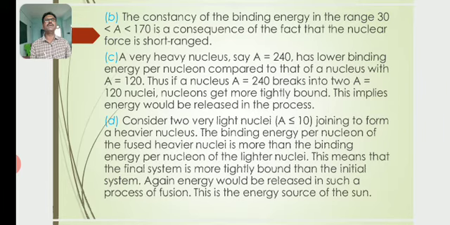The binding energy per nucleon of the fused heavier nucleus is more than that of the lighter nuclei. This means that the final system is more tightly bound than the initial system. Again, energy would be released in such a process of fusion. This is the energy source of the sun, which occurs based on binding energy.